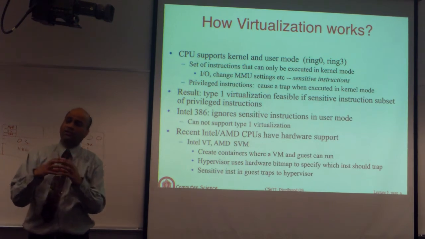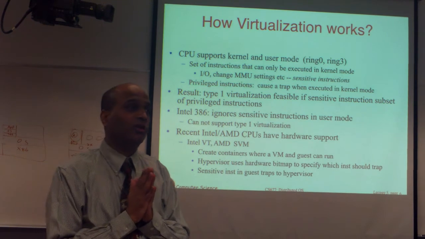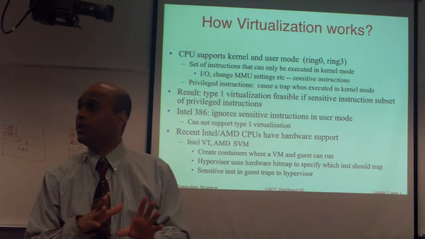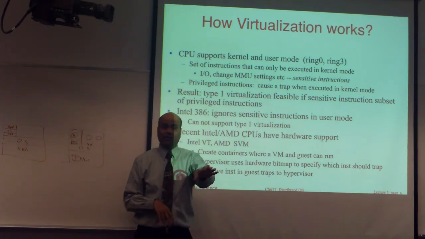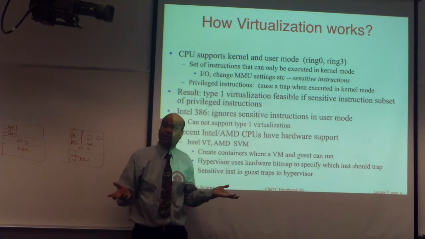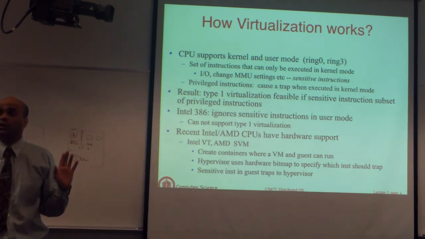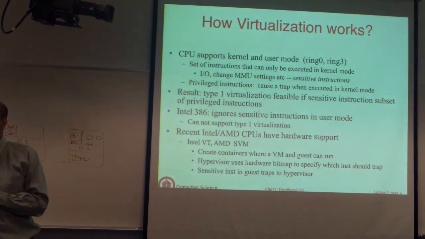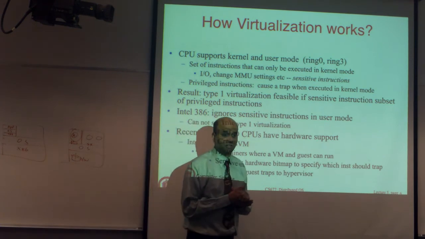And then we look at another set of instructions called privileged instructions. These are simply the instructions that cause a trap or an interrupt to occur. There are a whole set of instructions that simply cause a trap, for a variety of reasons, say a packet has arrived on the Ethernet card, or you did divide by 0. That's a trap, because that's a faulty condition. Segmentation fault: you try to access memory that did not belong to you, causes a trap. There are lots of instructions that cause a trap. Those instructions we call privileged instructions.